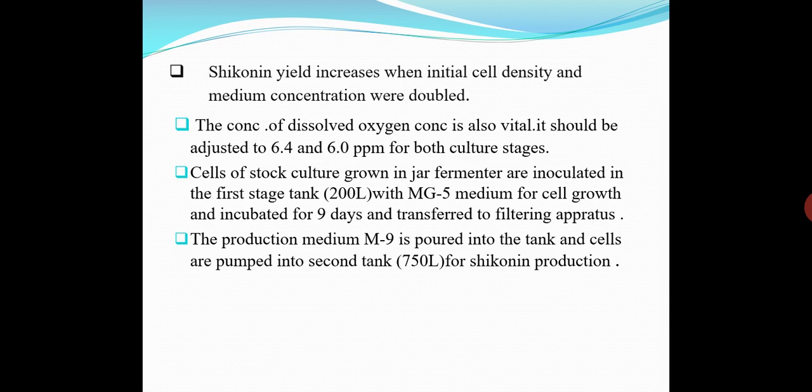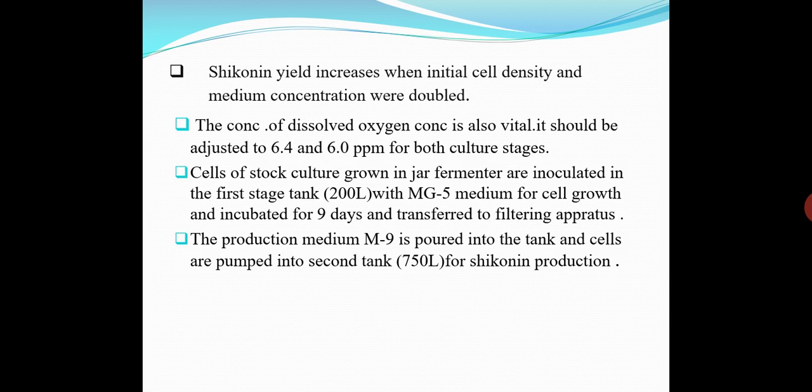Next, shikonin yield increases when initial cell density and medium concentration were doubled. Its yield increases when we increase the concentration of medium. Then another important parameter in this process is that we maintain the oxygen level of the production media at both the stages, first and second stage. We adjust the oxygen up to 6.4 to 6 ppm so that suitable growth can be done.